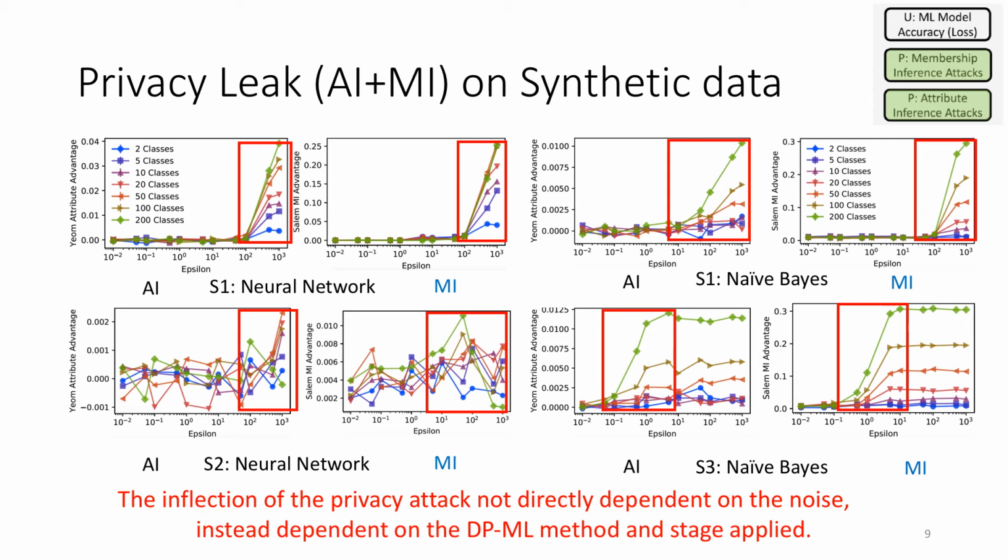Now, with the membership inference plots next to the attribute inference plots, we can see that those rectangular boxes, or the inflection points, happen at basically the same value of epsilon. And those differences largely correspond to just the differentially private machine learning methods.